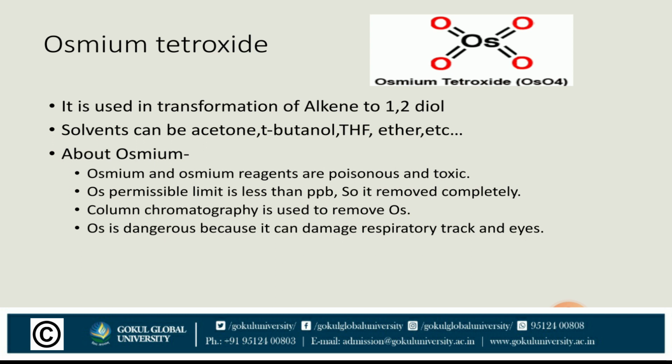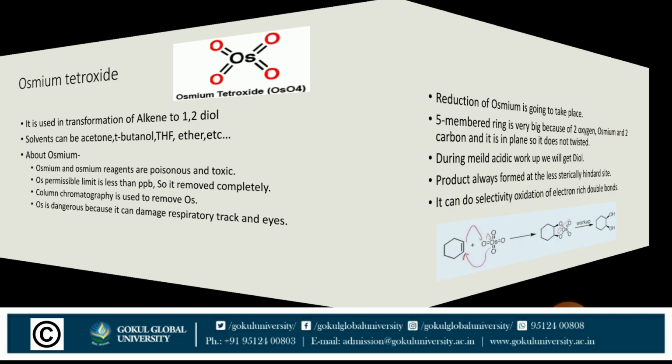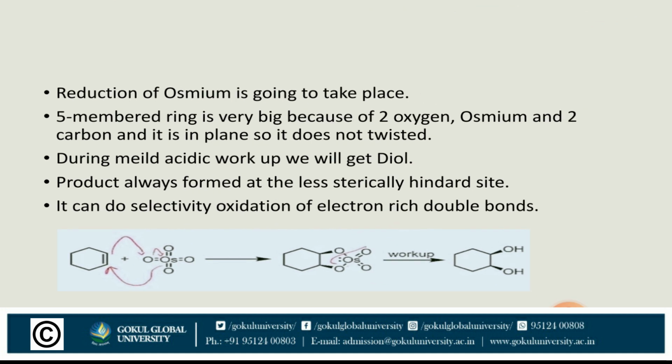So let's go for the mechanism. Here the reduction of osmium is going to take place and the formation of a 5-membered ring occurs. The 5-membered ring is very stable because of 2 oxygens, 1 osmium and 2 carbons, and these are all in the same plane, so it does not twist. During mild acidic workup we will get the diols.